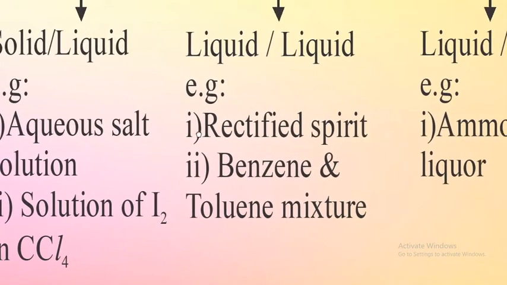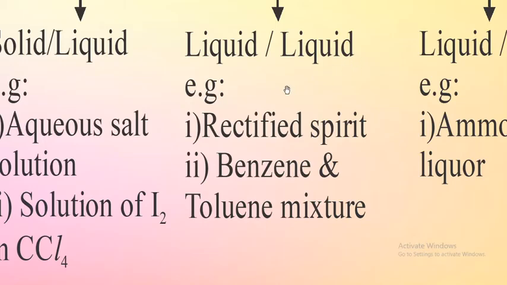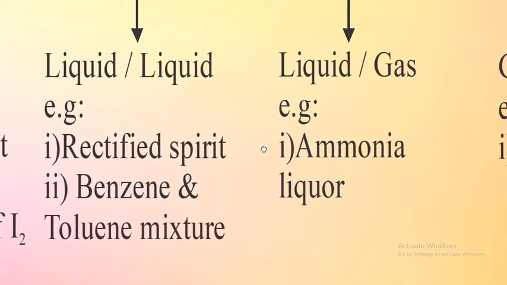Okay, next, liquid homogeneous mixtures. Can you say one example for a liquid homogeneous mixture? Yes, we can say benzene and toluene. These are organic substances. When you dissolve one into another, they easily mix into one another. One more example is kerosene and petrol. When you dissolve kerosene into petrol, it immediately disappears into it and forms a homogeneous solution. So they are called liquid homogeneous solutions.